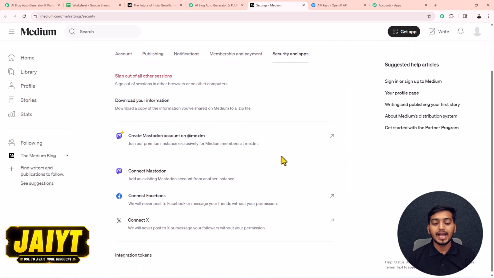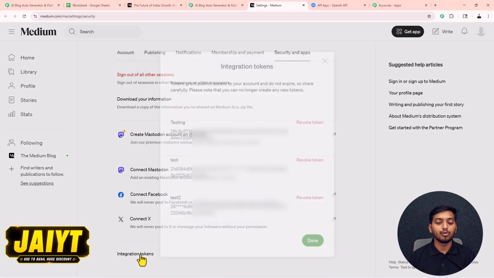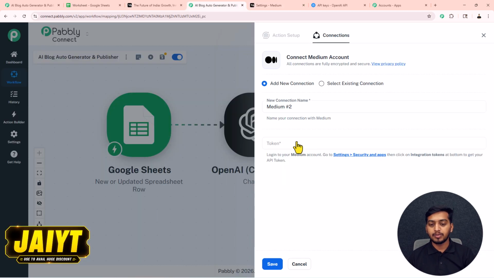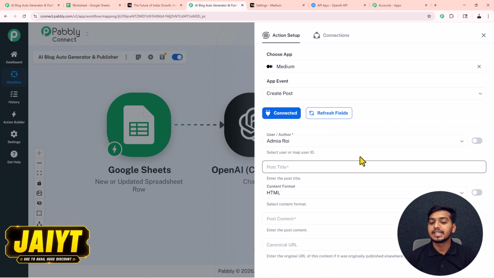Inside this settings page, at bottom we have this integration token. We have to click on this. Here these are our tokens. So I will just copy my token from here. Then I will go back, paste my token inside this box, press this save button. You can see my connection is created successfully.